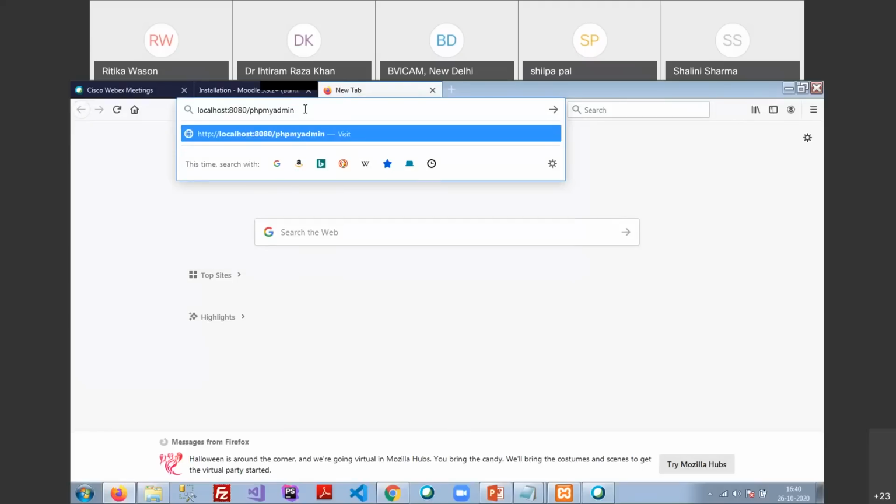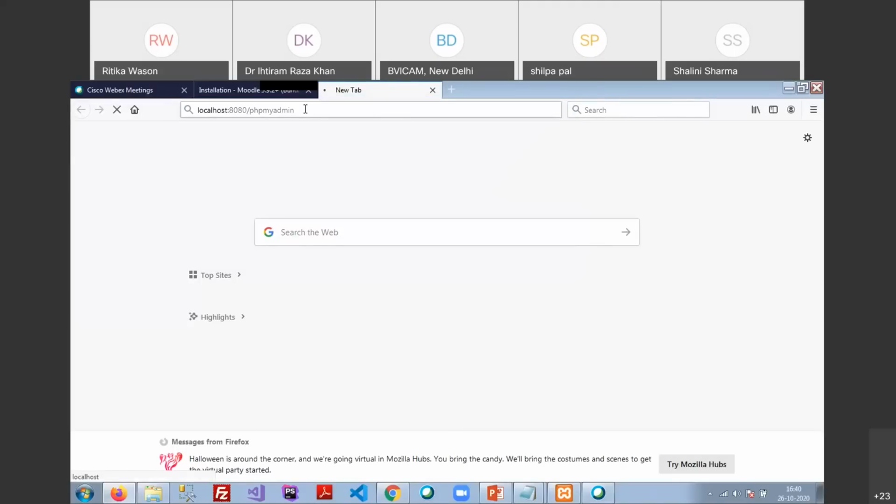phpMyAdmin is basically responsive and provides a visual database snapshot. With just one click you can check how many databases are inside your system, how many tables are in your system, and what the different table themes are.